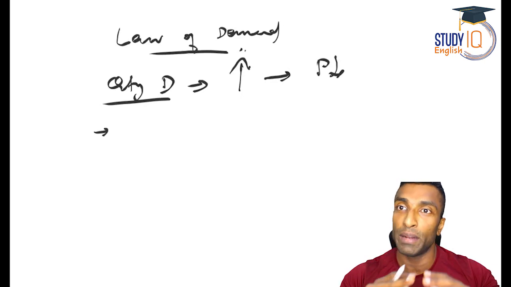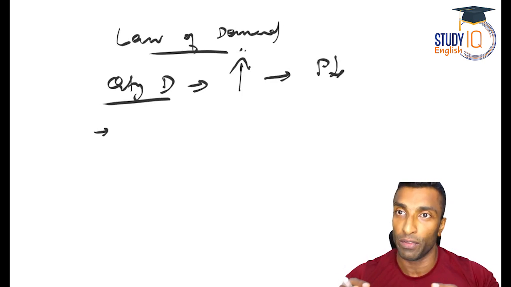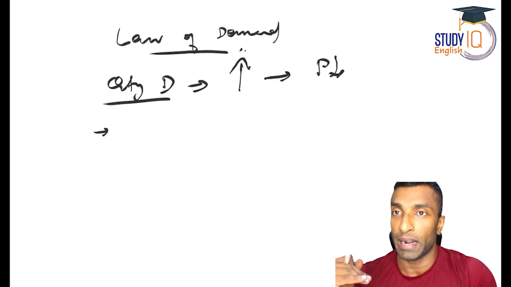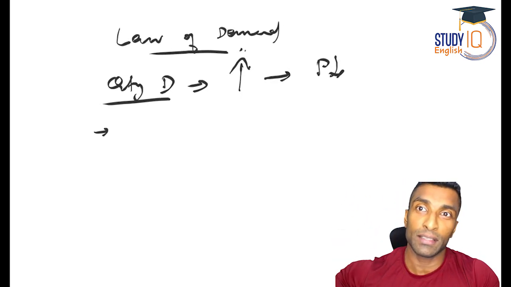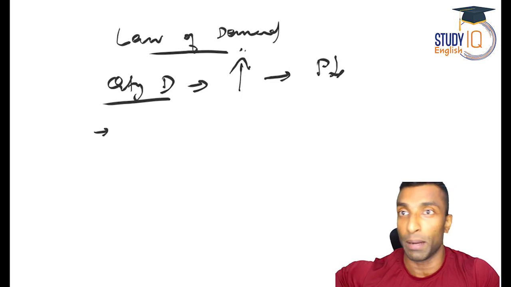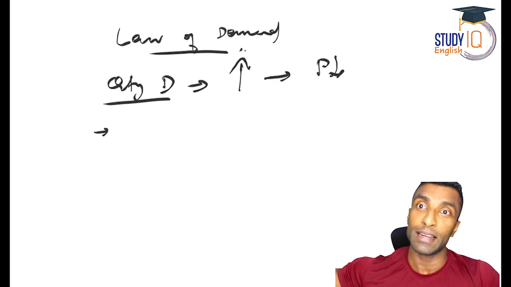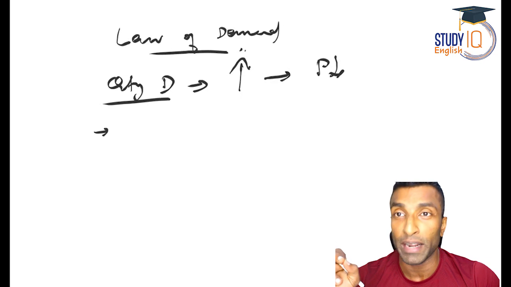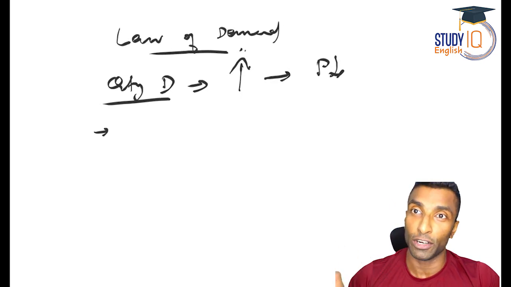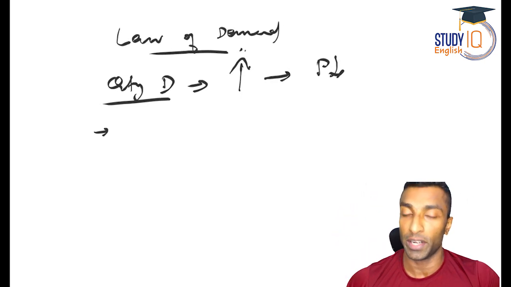If the relation between price and demand is what we are looking for, then this is inversely proportional. If price increases, quantity demanded decreases. There can be a different scenario based on other aspects. That is why I have made it very clear: other things being constant. There is no change in the other things. Only the price and quantity demanded change.